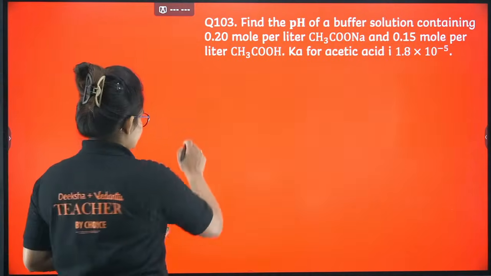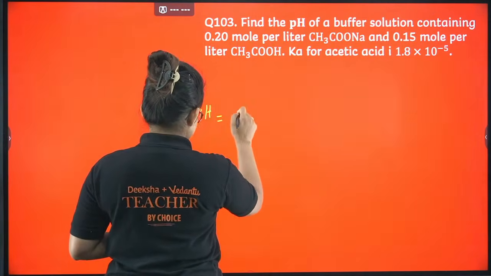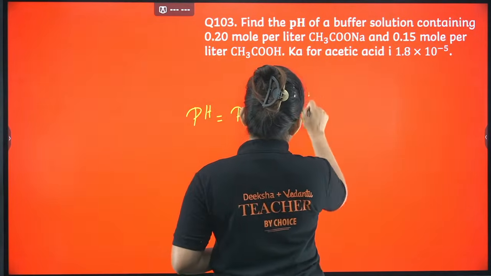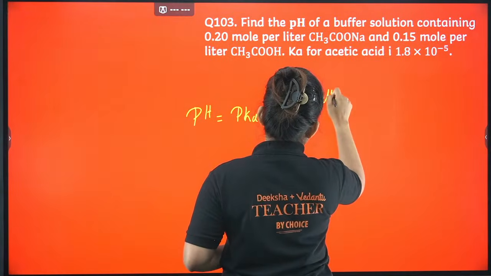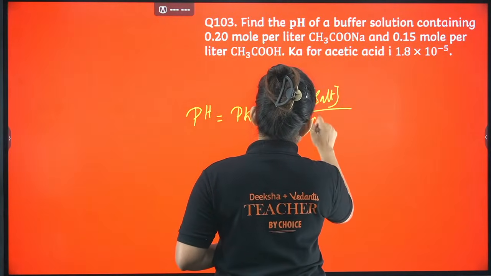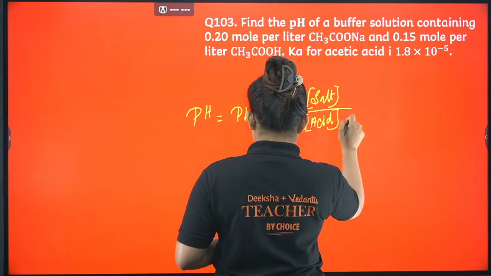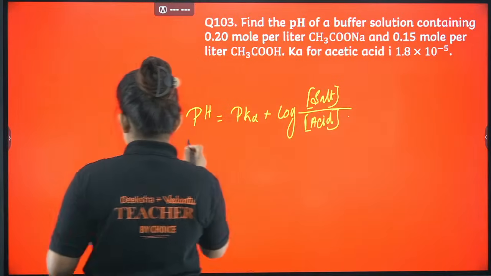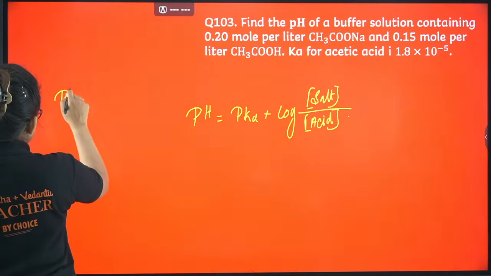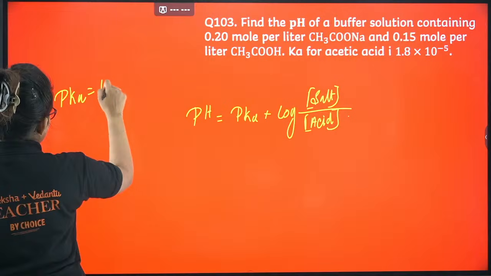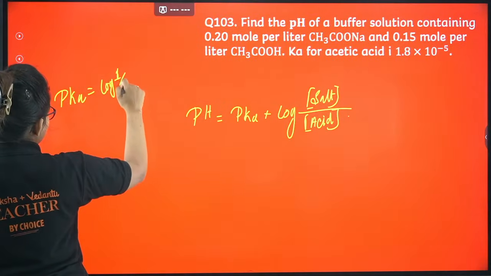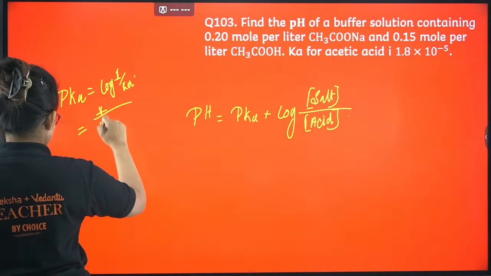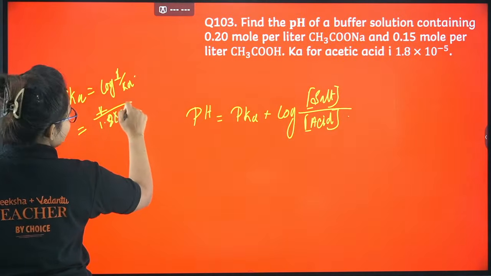Okay, so definitely it's going to be pH equals to pKa plus log of concentration of salt by concentration of acid. Okay, now what I'm going to do is pKa calculation I need to do here. Okay, so pKa I can do like log of 1 by Ka, because minus log of K, right? So log of 1 by Ka I can do. So 1 by 1.8 into 10 power minus 5.